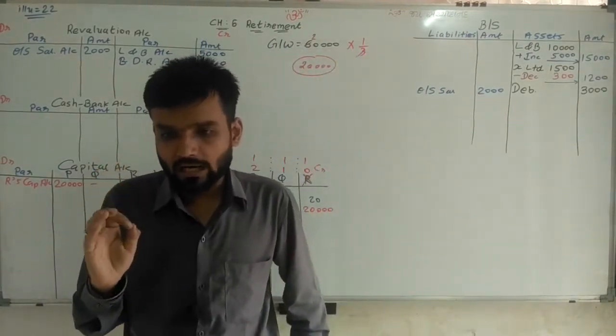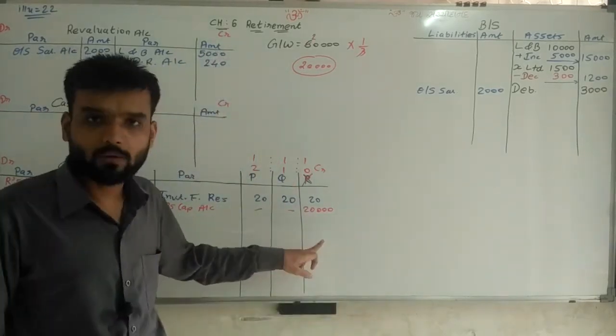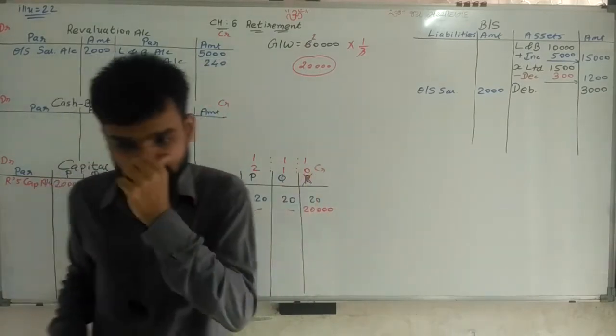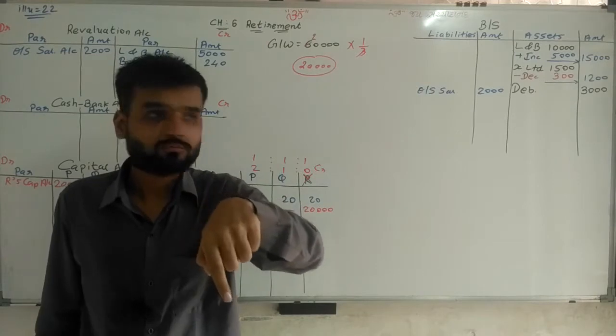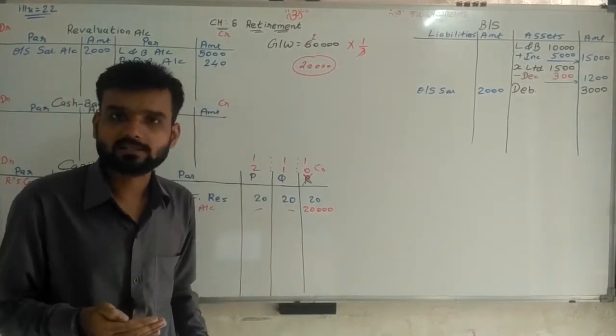Due to R is to be paid in cash. So whatever is due to R, we will pay in cash. Second thing, which is brought in by P and Q. So P and Q bring the same amount into the business.